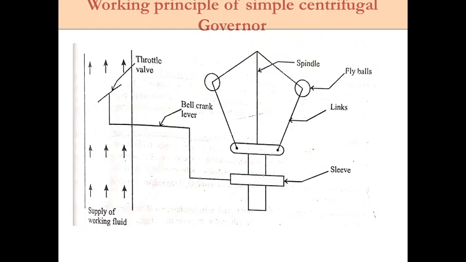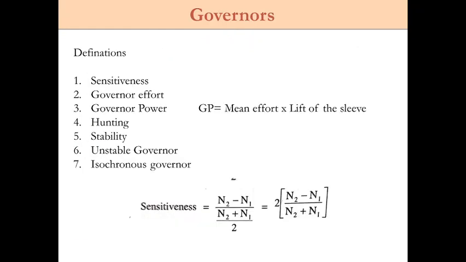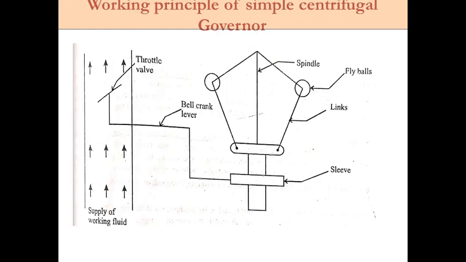Okay. So now if you come to the working principle of the simple centrifugal governor, it is one of the simplest types of governor, which is shown in the figure. Here the change in centrifugal force of the rotating masses due to change in speed of the engine is utilized for movement of the governor sleeve. So these two are the rotating masses. If there is any change in the forces of the rotating mass, then the change of speed of the engine is utilized by using this sleeve movement.